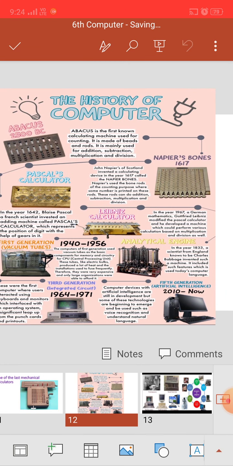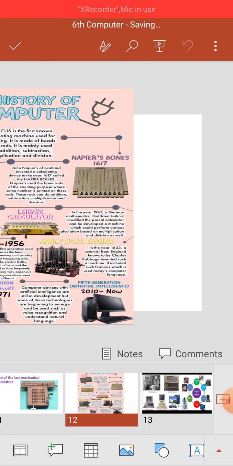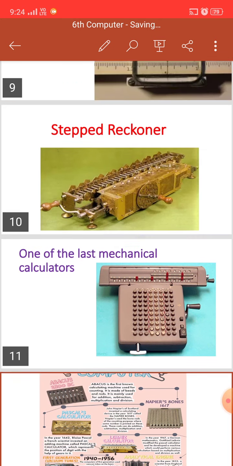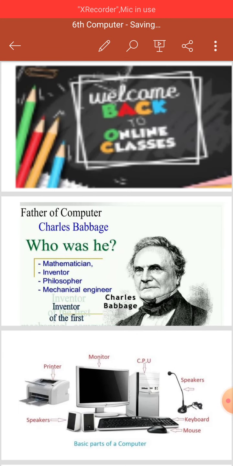The history of computer. In this chapter, what do we learn? The calculating devices, or which are the calculating machines, the father of the computer, then computer generations. Here, students, is given abacus, Pascaline, Napier's bones, yes or no? And the analytical engine. These are the history of the computer. Okay students, do you understand? Again I will show you the pictures. Just look at over here.